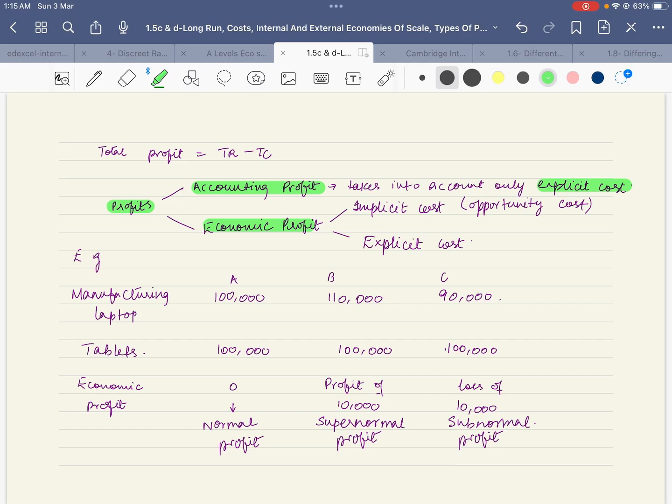But when economists look at profit, they put implicit costs also, which are the opportunity costs. These are the costs that the entrepreneur is already incurring, but he is not accounting for them. For example, opportunity cost: he invested a certain amount of capital, suppose in manufacturing laptops, and the opportunity cost is manufacturing tablets. So while economists calculate their profits, they talk about implicit costs and opportunity costs as well when they are calculating total profit.